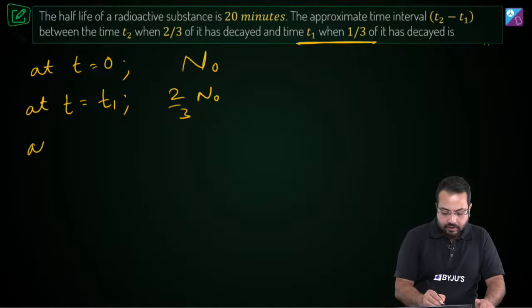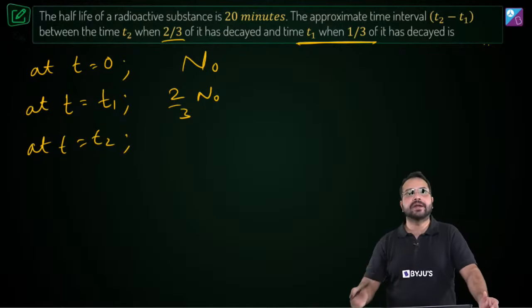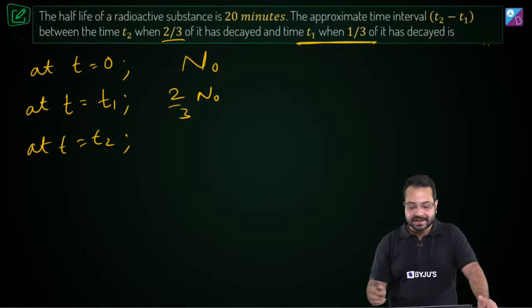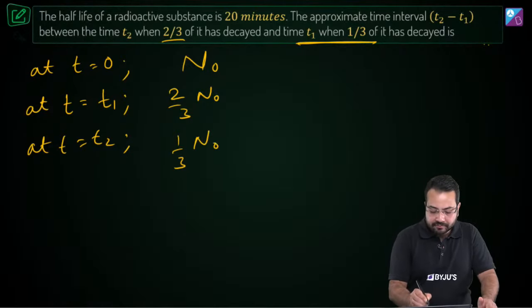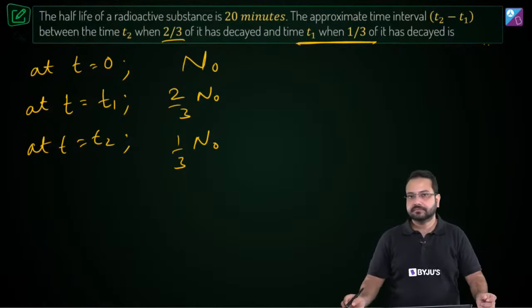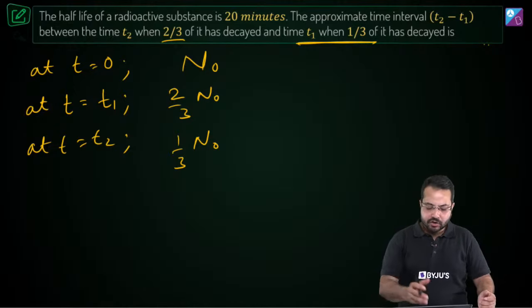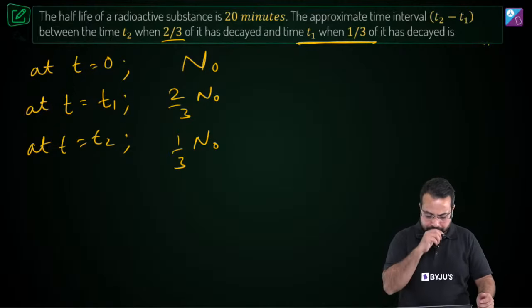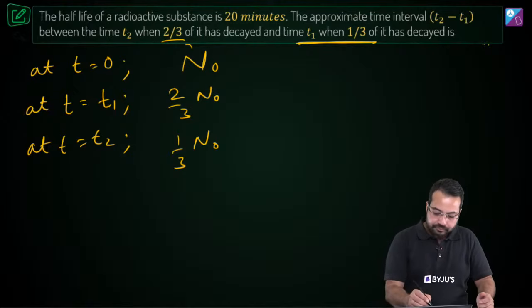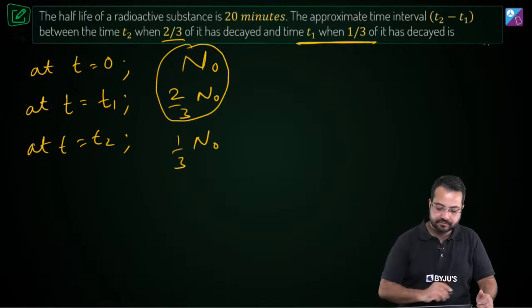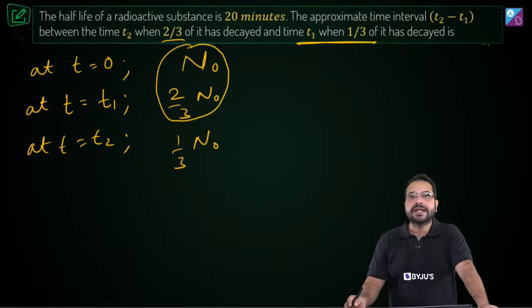Now at T equal to T2, 2/3 has decayed. So if 2/3 has decayed, then 1/3 will be remaining. Is that clear?